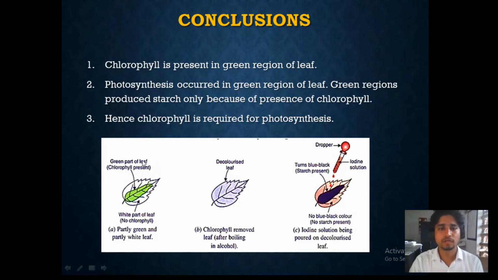That's how we can say that chlorophyll is required for photosynthesis, and this chlorophyll is mandatory for photosynthesis. We are all able to get our food only because of one important compound, that is chlorophyll. Chlorophyll is a boon for all of us because it is able to capture the sunlight and use that light energy for making food.